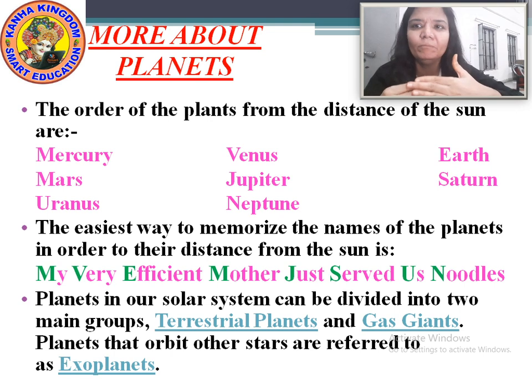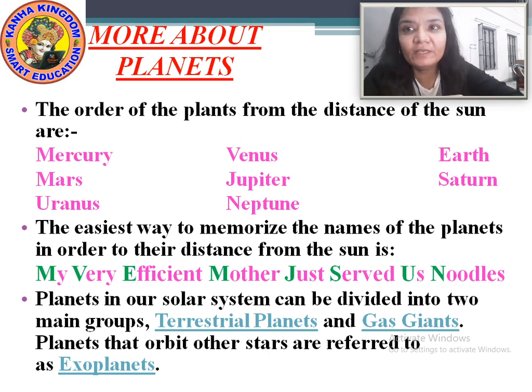My very efficient mother just served, SERVED, served us, us noodles, NOODLES. Have you written it? I repeat the sentence again. My very efficient mother just served us noodles.